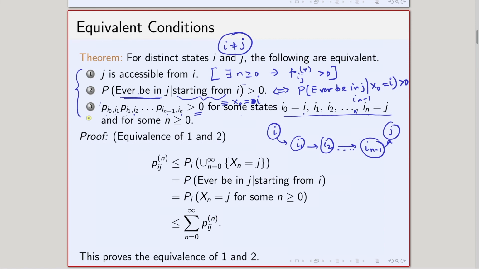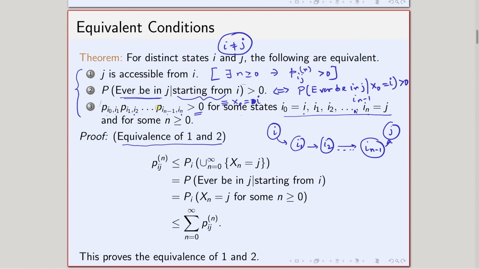So, we discussed the physical meaning of this, and now let us prove it. Proof: first, I am going to prove the equivalence between statement 1 and statement 2. That means j is accessible from i, and the probability of ever being in j, given we start from i, is strictly greater than 0. First, we will prove the equivalence of these two statements.